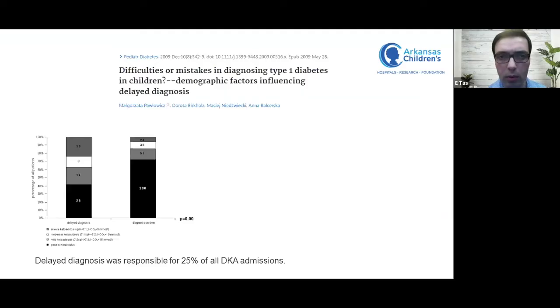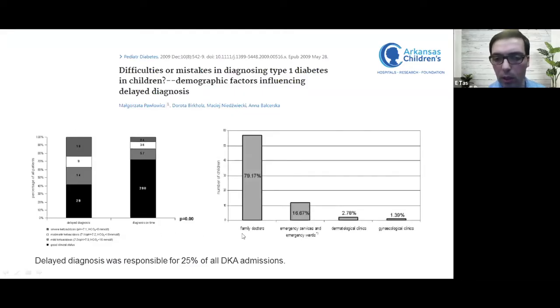Another study from 2009 from Poland found that those with delayed diagnosis were more likely to have some sort of DKA. Here we see on the top part of this bar, compared to those who were diagnosed on time.